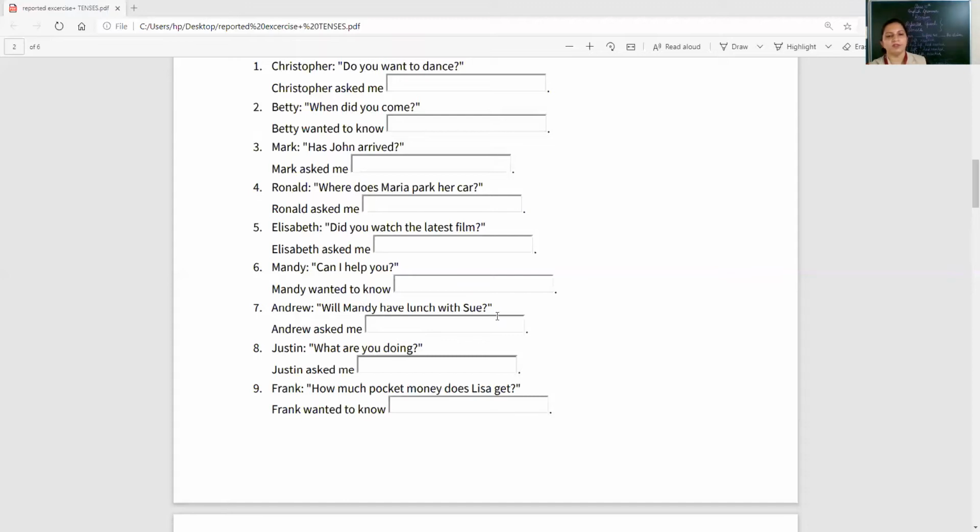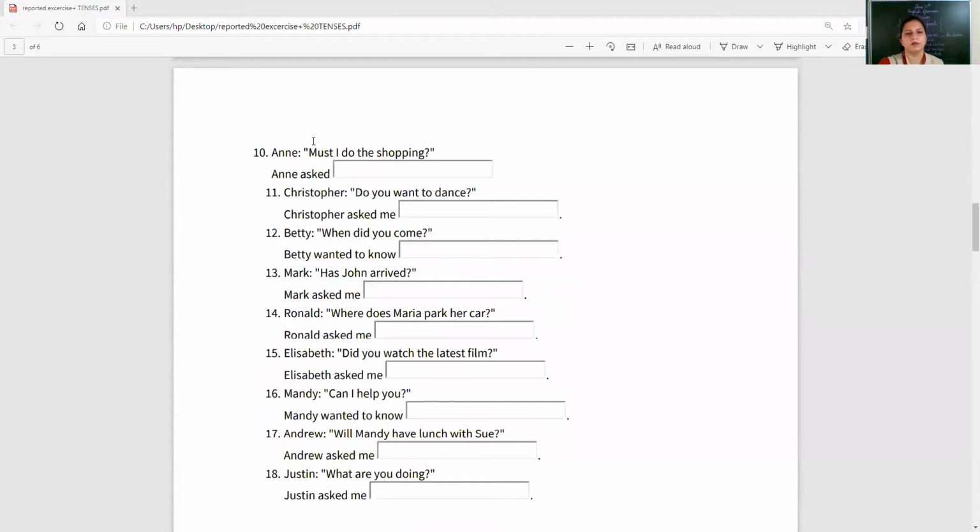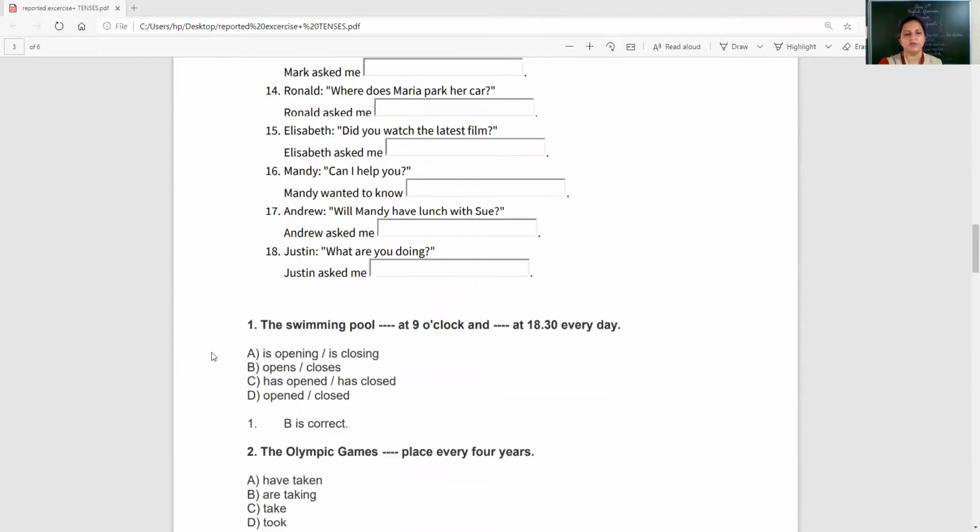Andrew, will Mandy have lunch with you? Andrew asked me if Mandy would have lunch with you. Justin, what are you doing? Justin asked me what I was doing. Frank, how much pocket money does Lisa get? Frank wanted to know how much pocket money did Lisa get. Okay. See, these are the ones which have been repeated.